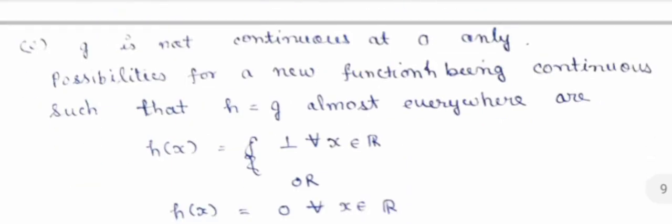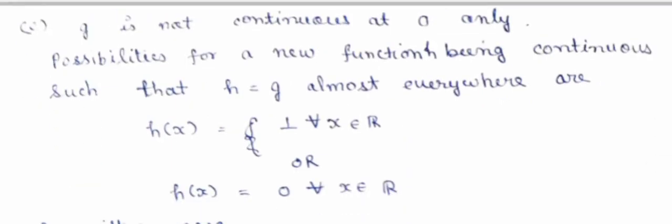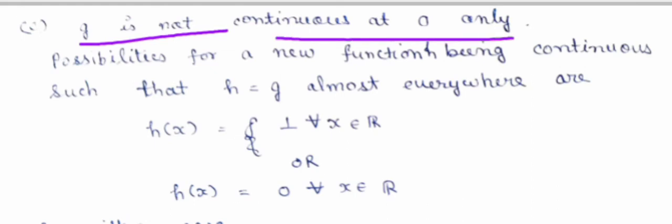Now we see the last option, which says that g is not continuous at 0 only. So we have to say whether g is equal to a continuous function almost everywhere. Let's discuss this.